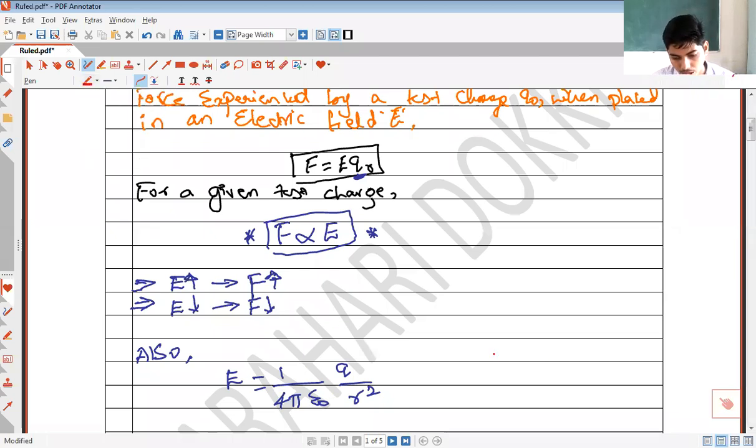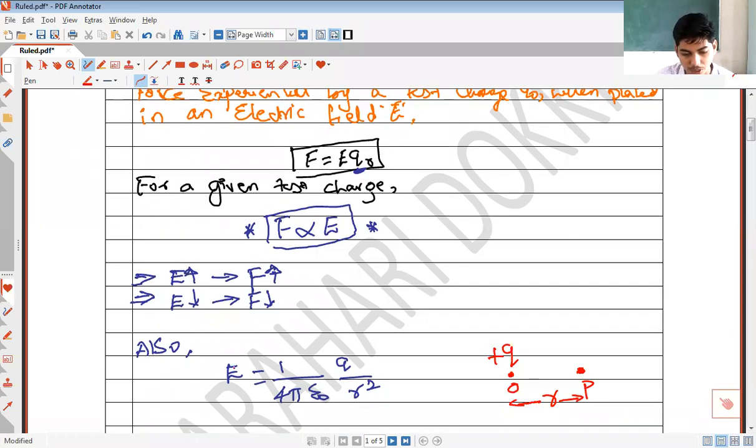Suppose we have a point charge or a source charge placed at point O, and if I have to find the electric field strength at point P, the electric field at point P depends upon the distance between the source charge and the point.